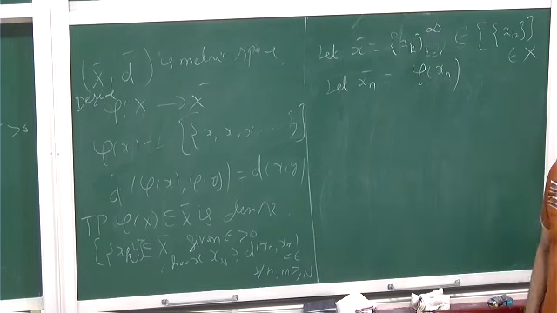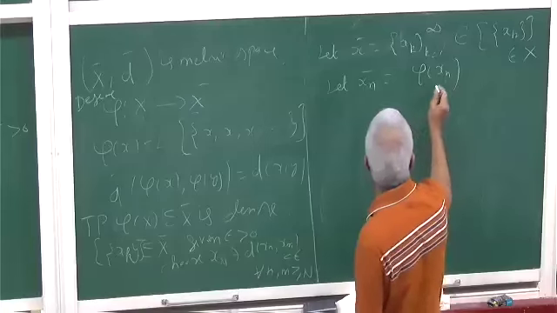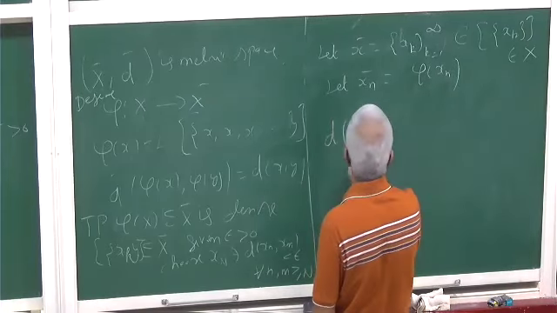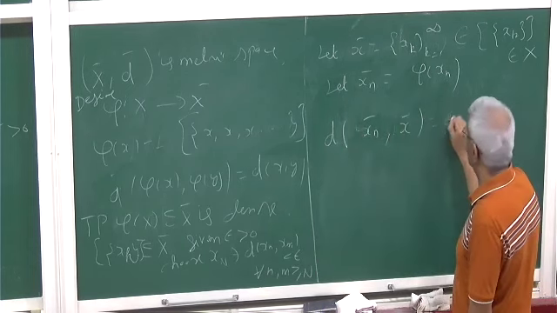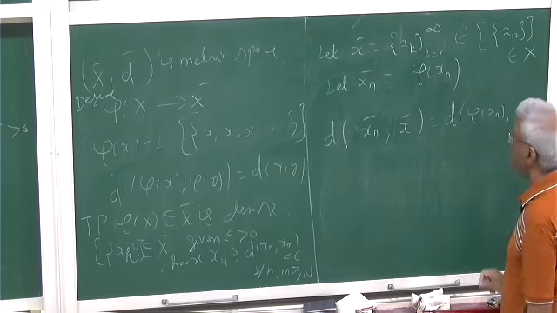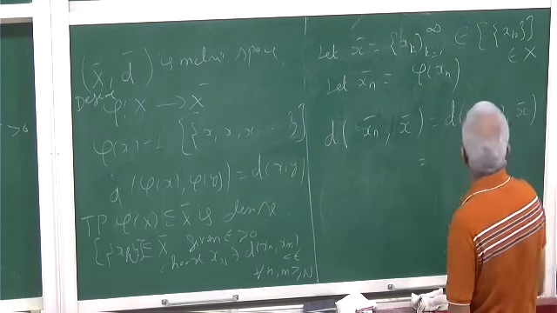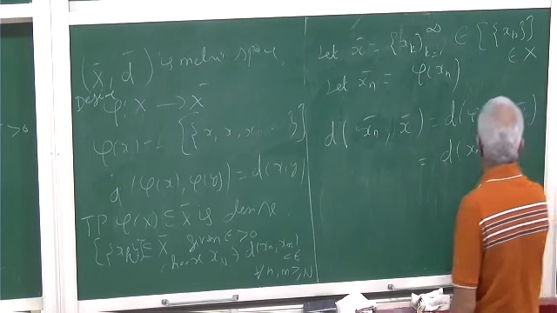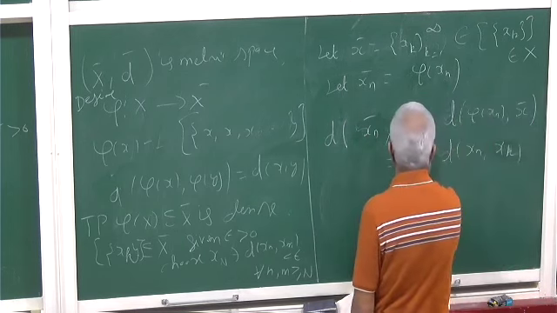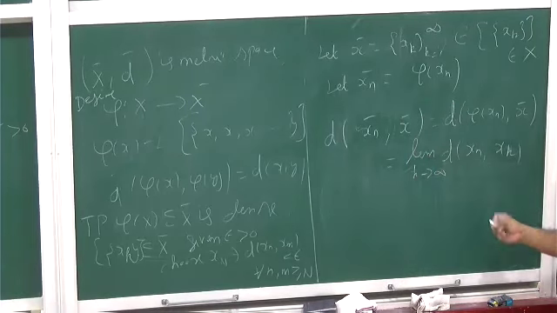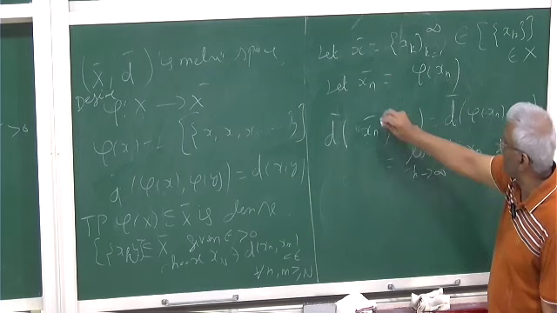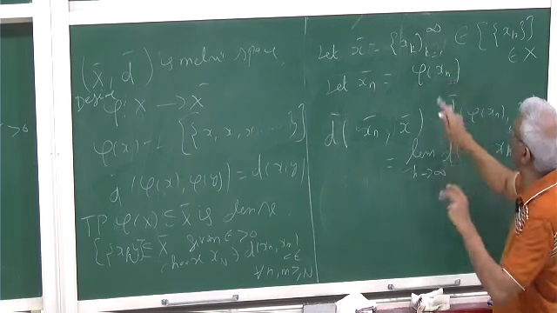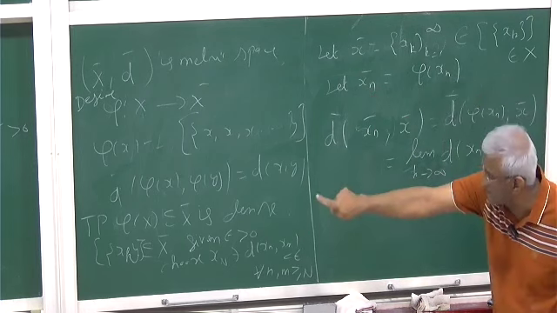Now you take xn bar equal to phi of xn. I want to say that this phi of xn converges to x bar. Now d of xn bar, x bar is equal to d of phi of xn, x bar, which by definition of d bar is the limit as k goes to infinity of d of xn, xk. Phi of xn is just a constant sequence.